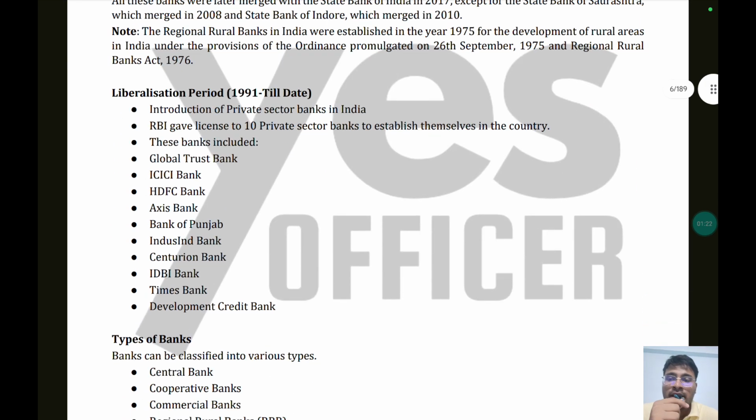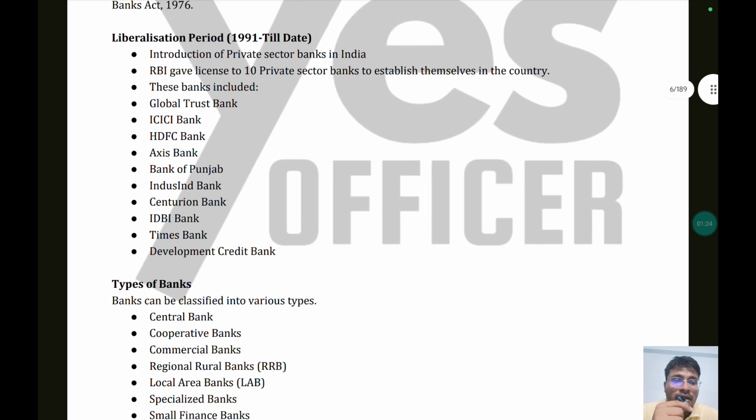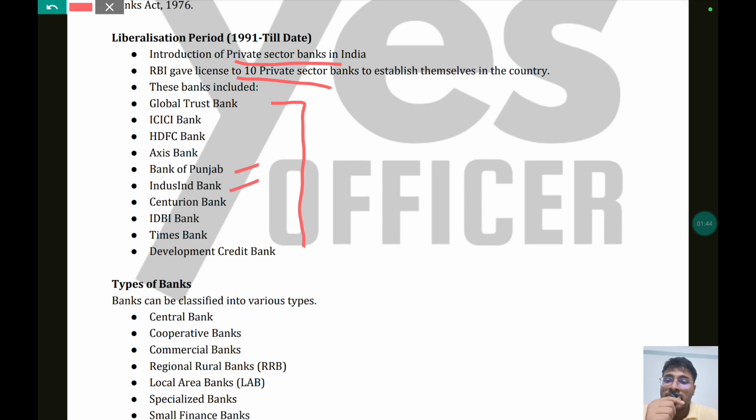So after this came the liberalization period, which happened from 1991 till date. So many private sector banks were introduced in India. RBI gave licenses to 10 private sector banks, and these banks were Global Trust Bank, ICICI Bank, HDFC Bank, Axis Bank, Bank of Punjab, IndusInd Bank, Centurion Bank, IDBI Bank, Times Bank, and Development Credit Bank. So these were all the phases, the nationalization of banks and the introduction of private sector banks.